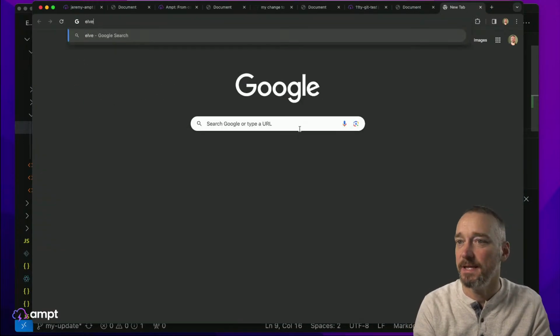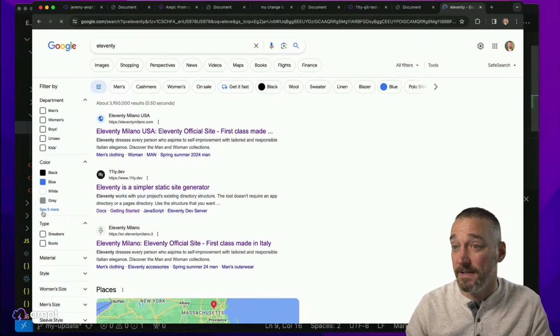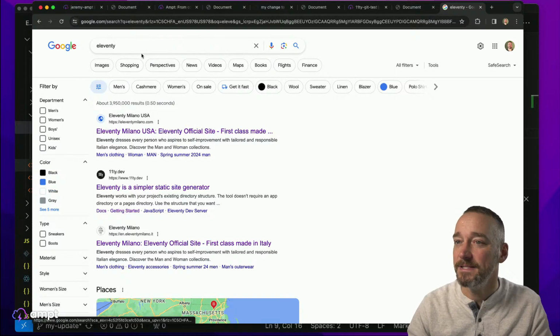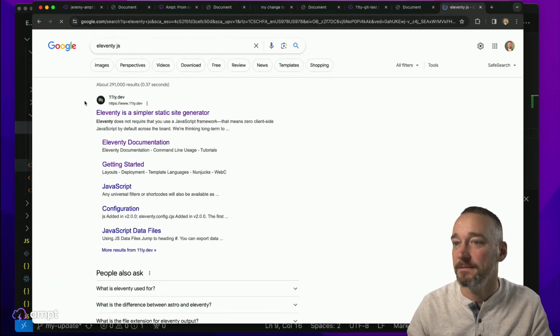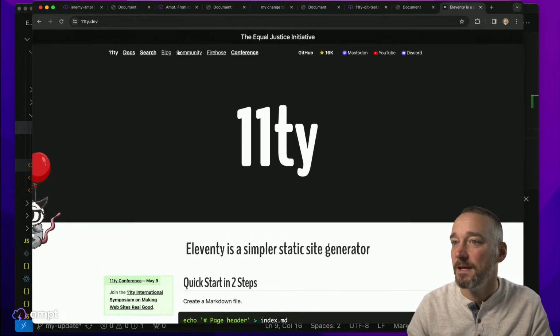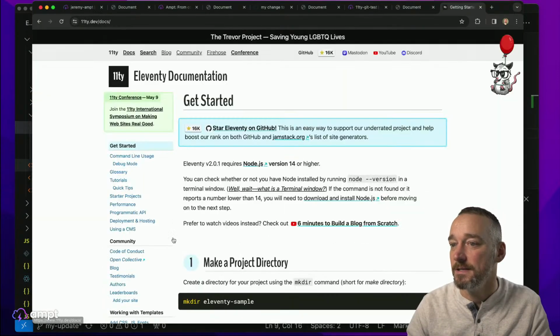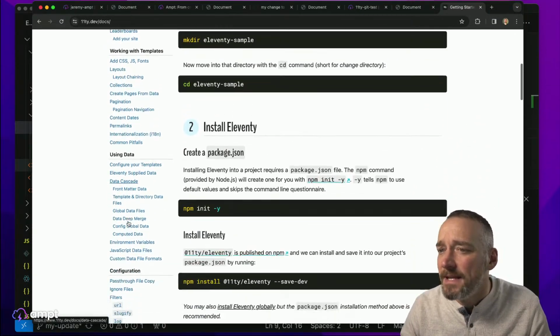We're going to go to the 11ty site. I could look this up somewhere. Actually, maybe that's what I'll do. It might be easier. 11ty, every time. 11ty JS, how about that? Okay, simpler. 11ty documentation, and docs here. And we want to do data cascade.